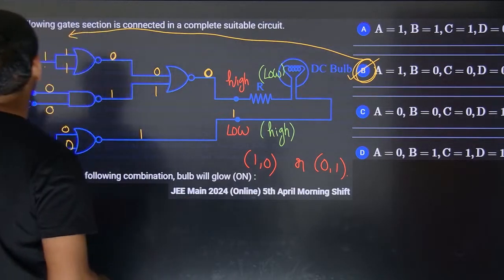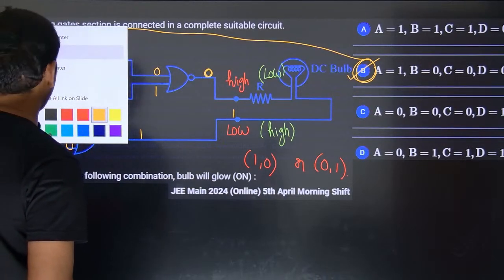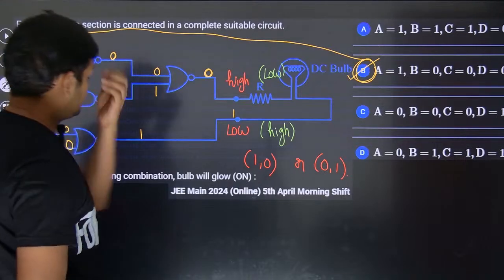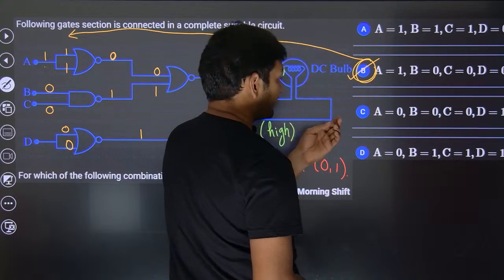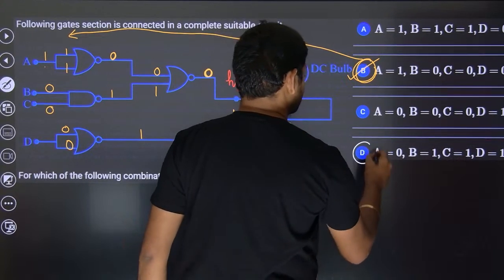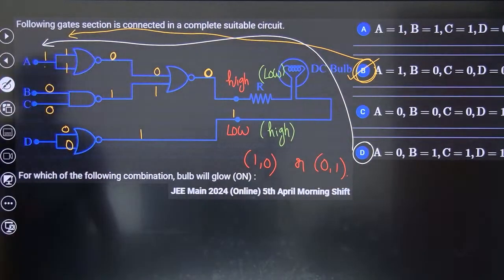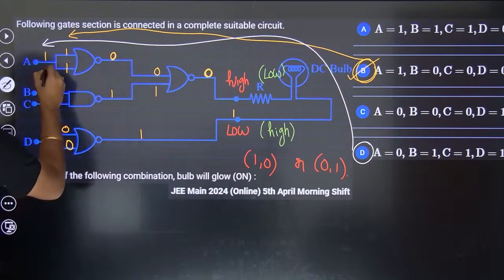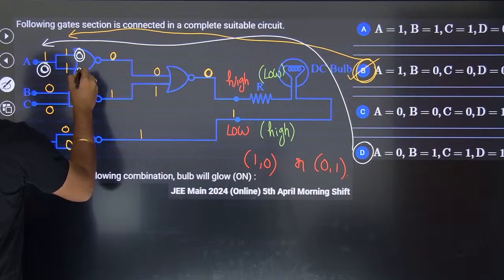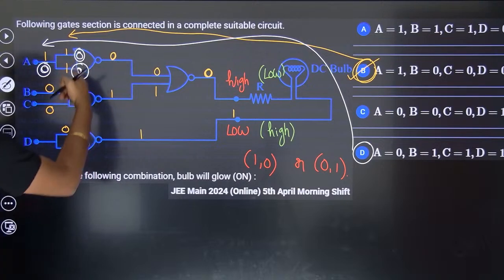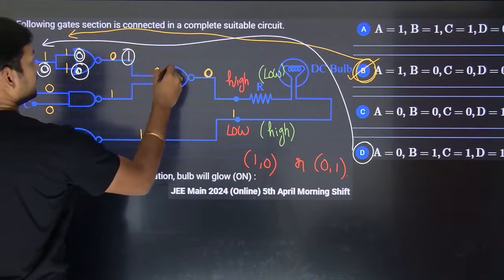Now for better conceptual clarity, I will do one more option. Let me just do option D. So let us put it over here. Option D: A is 0. If A is 0, 0 will be fed. So 0 plus 0 should be 0, but with NOR you will get 1. Now here you are getting 1.